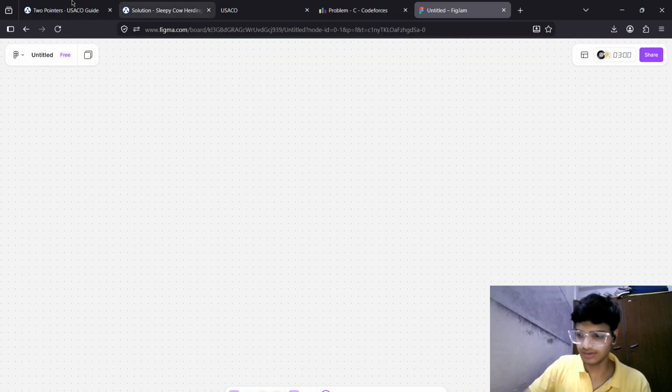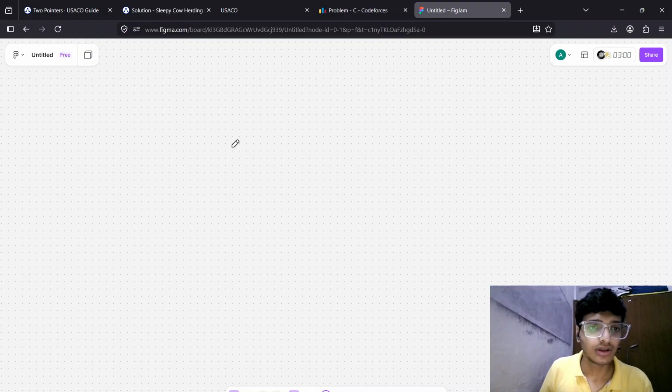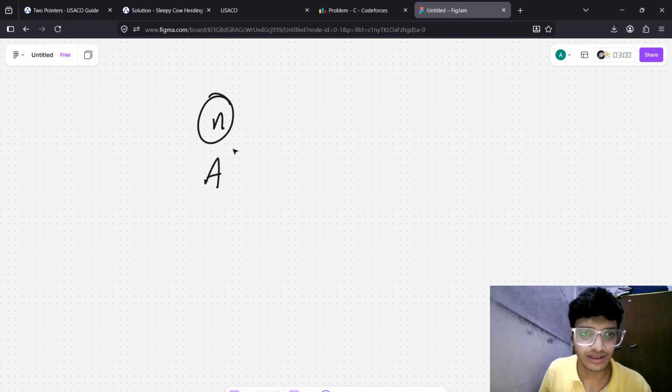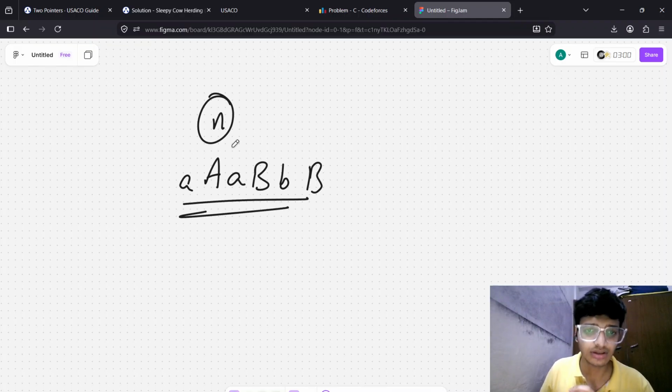Let's move to the sketch part, the whiteboard. What is the question saying so far? Let's suppose we have n flats, and inside them we are given A, B, B, and capital B. This is the string, that is, the first flat contains type A Pokemon, and so on. So what do we need to output?